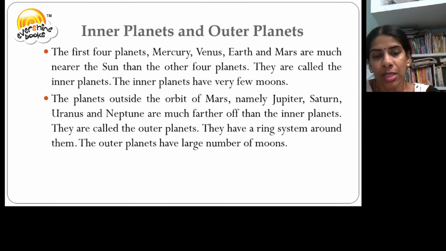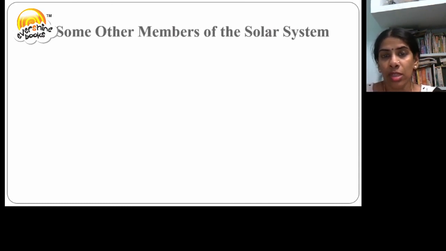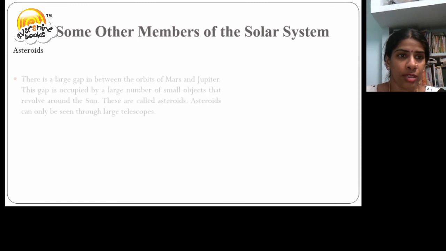They have a ring system around them. These outer planets have a large number of moons compared to the inner planets. Let us now discuss other members of the solar system. First, let us discuss asteroids.